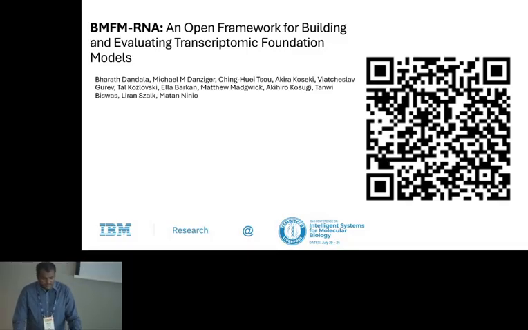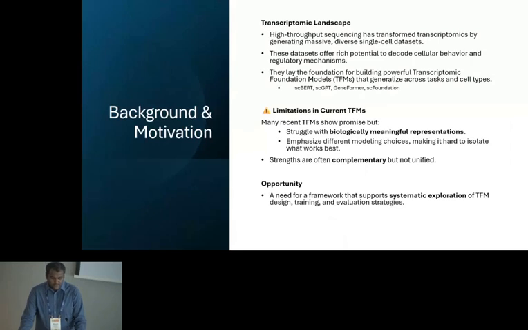So, coming to the transcriptomic landscape, high throughput sequencing has transformed transcriptomics by generating massive amounts of data. These data sets offer rich potential to decode cellular behavior and also the regulatory mechanisms. They lay the foundation for building transcriptomic foundation models that generalize across tasks and cell types. We get data sets which are smaller and specific to tissue, but there are efforts started to bring all these data sets together, and also to train foundation models.